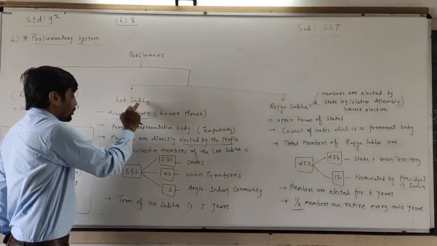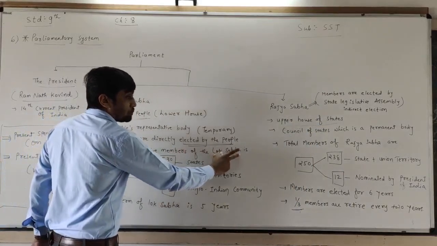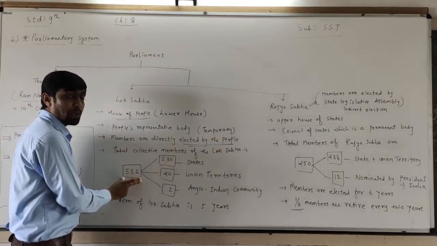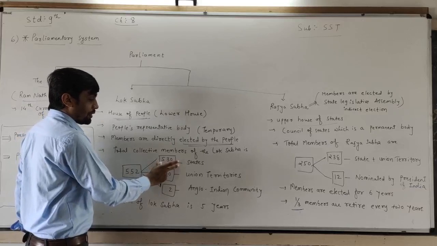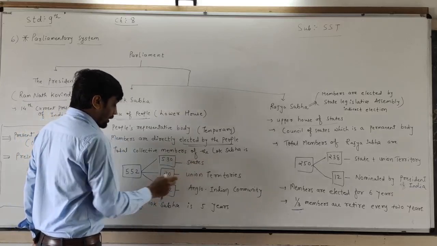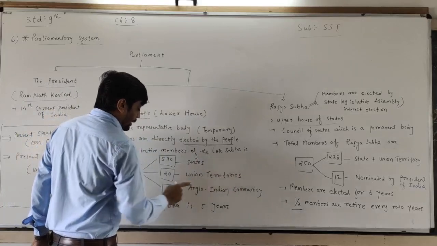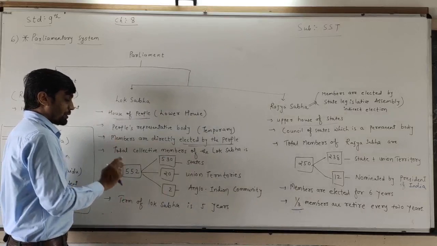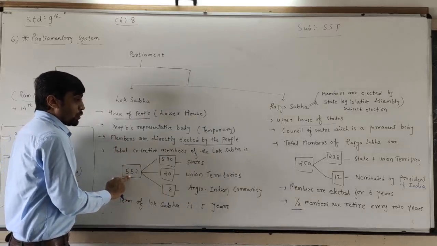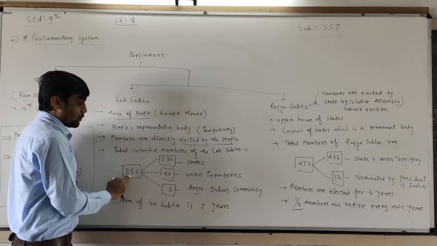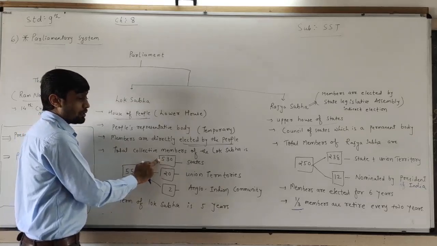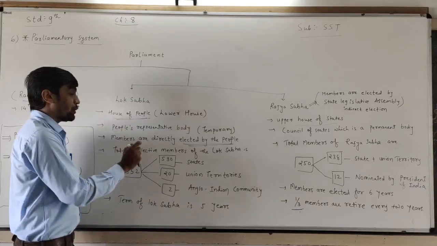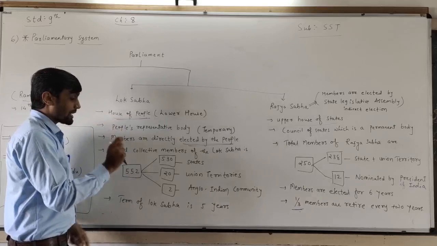The total collective membership of the Lok Sabha is 552. Out of 552, 530 members are from the states, 20 members from the Union Territories, and 2 members from the Anglo-Indian community. I repeat, dear children: the total membership of the Lok Sabha is 552. Out of 552, 530 represent the states, 20 the Union Territories, and 2 the Anglo-Indian community. This is the total maximum strength.